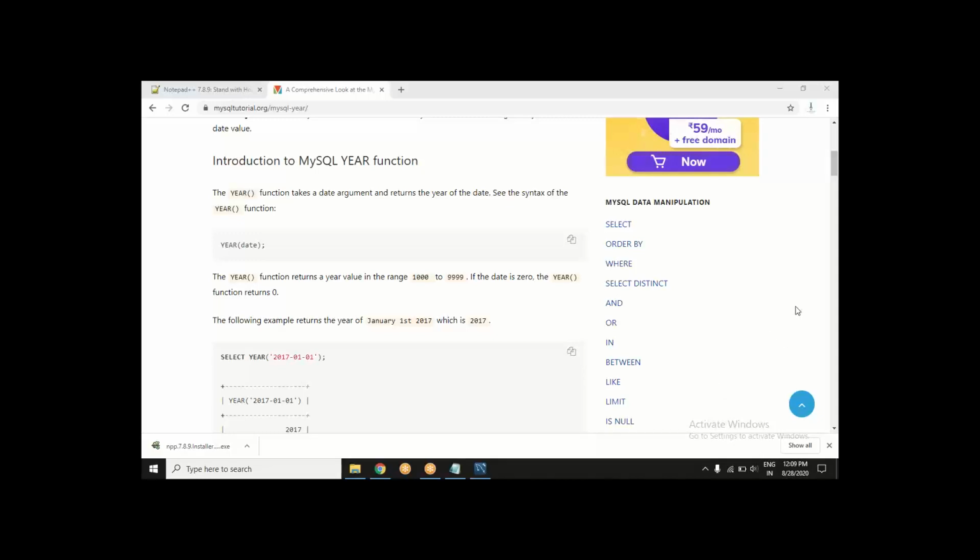Practically, there are hundreds and thousands of functions, so you cannot remember them all. You will have to take this kind of help as and when required, when you know the logic, what you want to do, but just don't know how to do it. So you can explore it here.